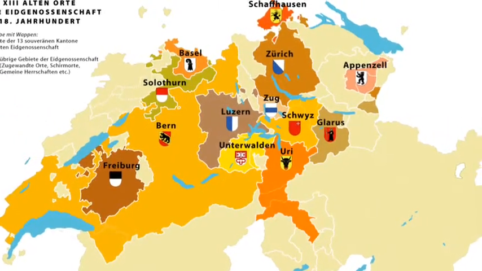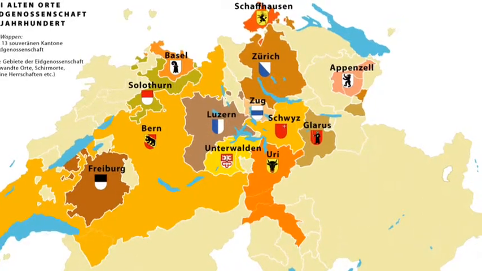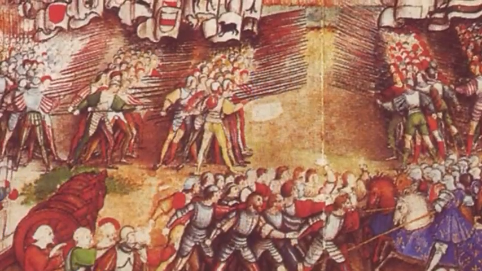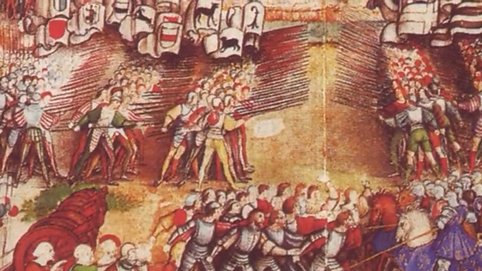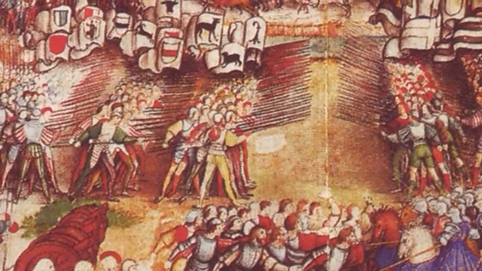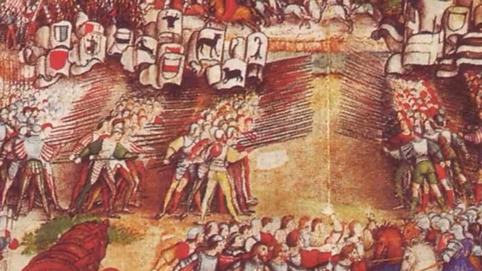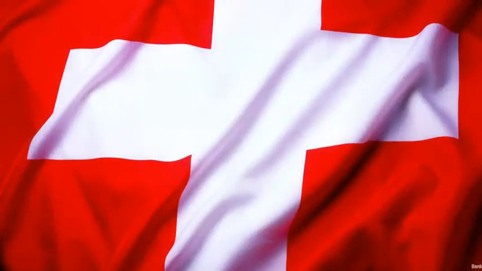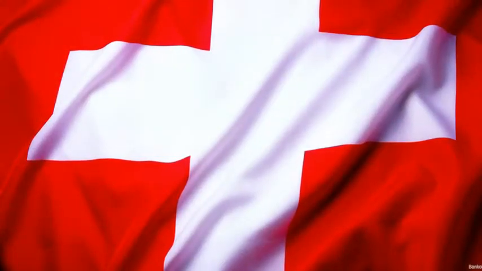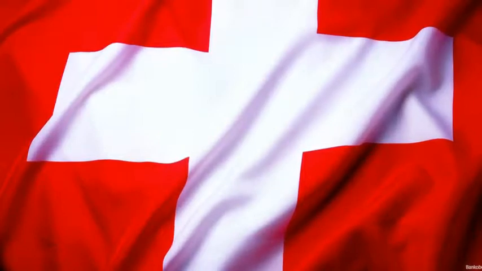The national flag was officially adopted in 1848, though it originated in the 14th century, as the first Confederate cantons needed a common sign for recognition among their armies. The white cross on the red background came from the flag of the canton of Schwyz, which had a red background symbolizing the Holy Spirit and a small representation of Christ on the cross.